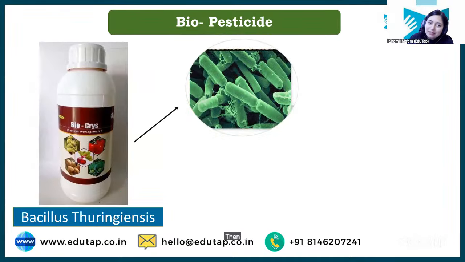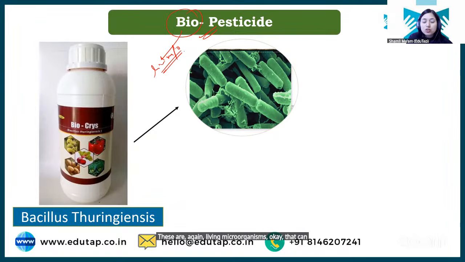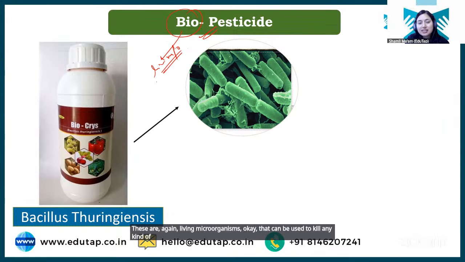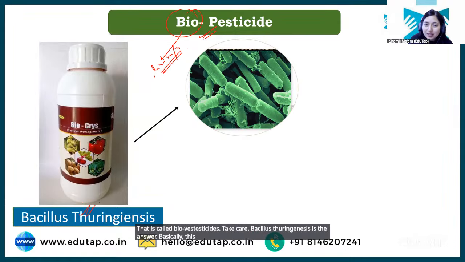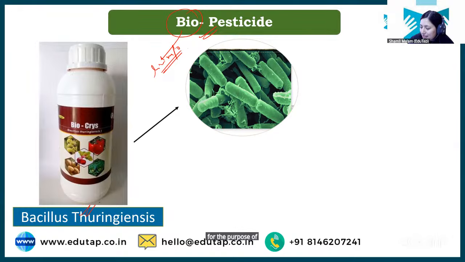Then similarly, we have biopesticides. These are again living microorganisms, okay, that can be used to kill any kind of pest, disease, or any bacteria. That is called biopesticides. Okay? Bacillus thuringiensis is the answer. Basically, this is not a chemical. These are the living microorganisms that are sprayed in the field for the purpose of killing these pests and diseases.